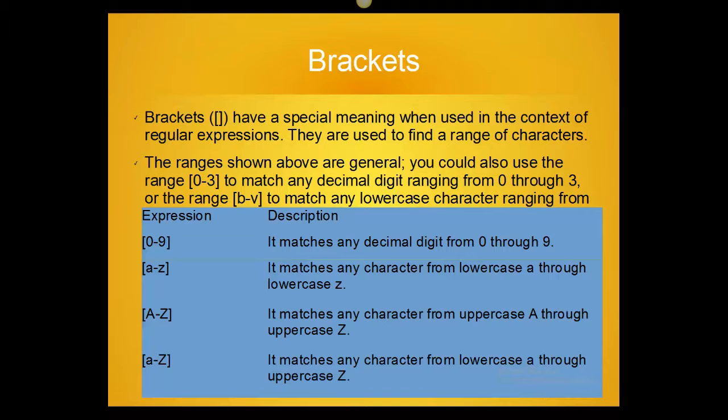The next is capital A to capital Z. These are character ranges, and there is also a small a to capital Z range, which matches from small a to capital Z. We can find ranges through these bracketed characters.